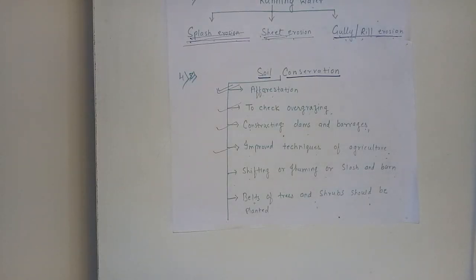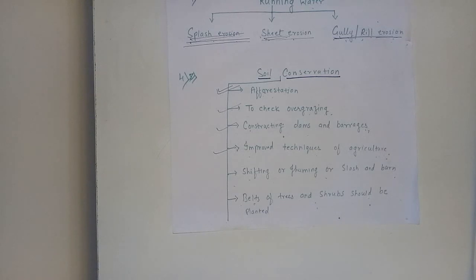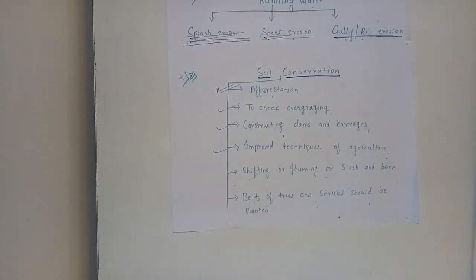If there is a barrier on rivers, it can prevent sediments from flowing with the water. Whenever there is a flood, the speed of water is very high. Because of dams and barrages, we can protect the soil and its nutrition. So this method is very important to conserve soil.